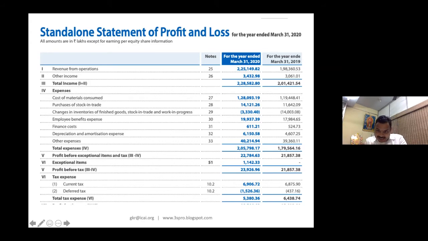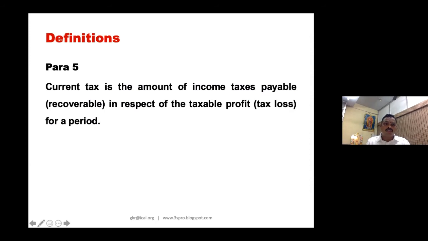So this current tax, even though it is an accounting entry, the computation part of it will be based on the income tax prescription. Please understand this. What is the definition? Current tax is the amount of income tax payable in respect of taxable profit for a period. Therefore, you need to understand taxable profit.